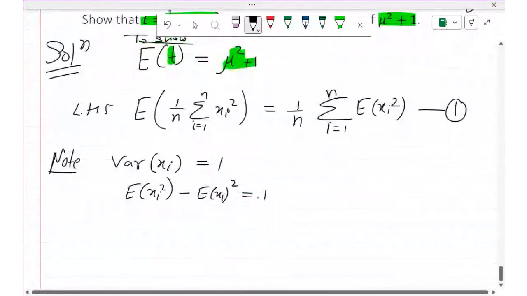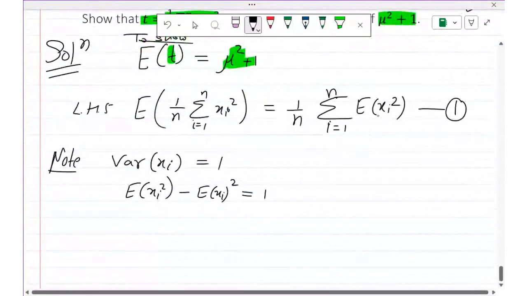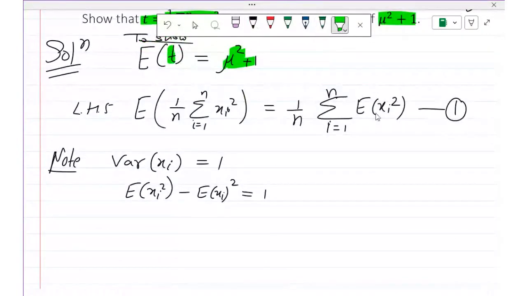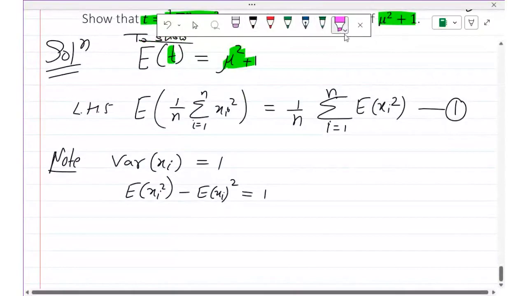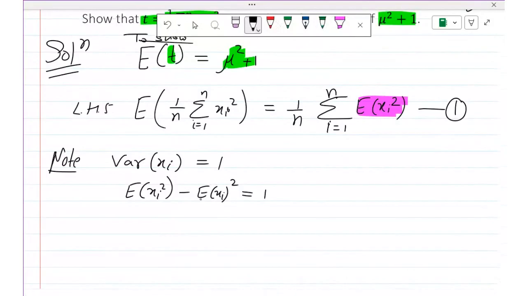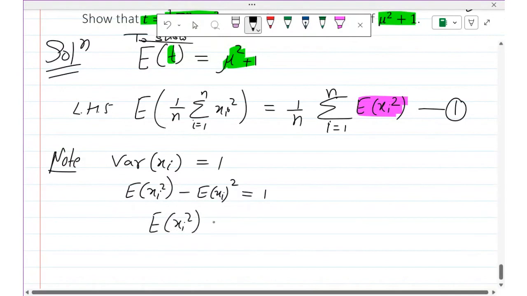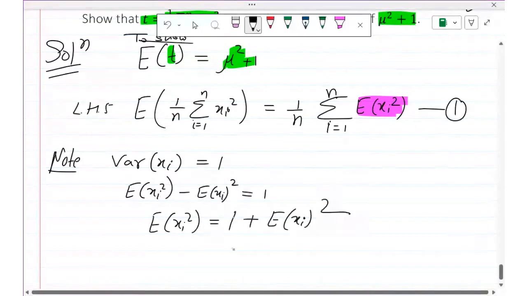Now E of xi square I need in the equation number 1. E of xi square I need here, right? So let us find the value of E of xi square. E of xi square is equal to 1 plus E of xi whole square, which is equal to 1 plus.